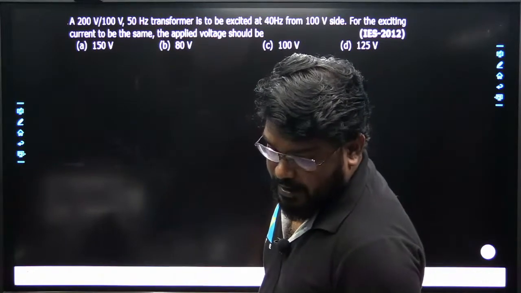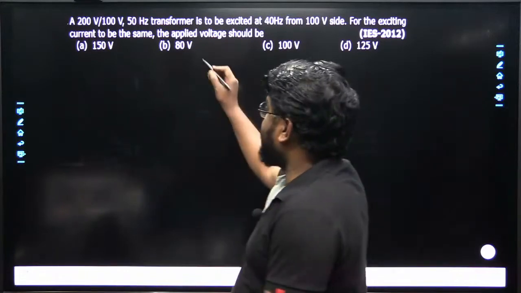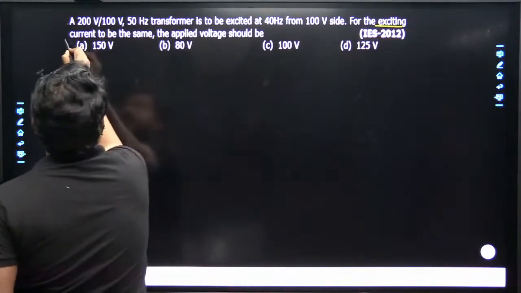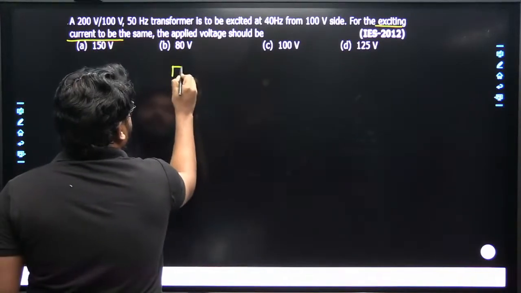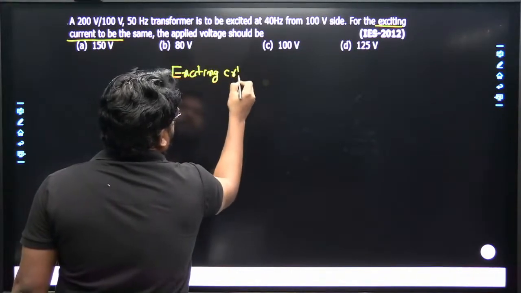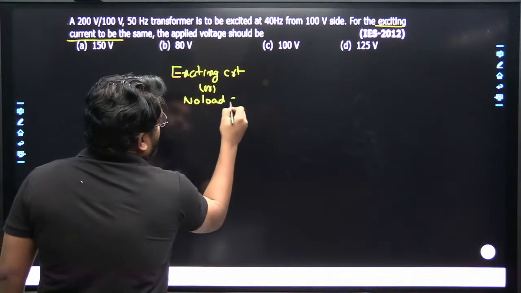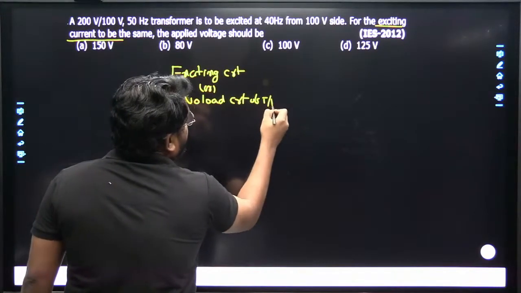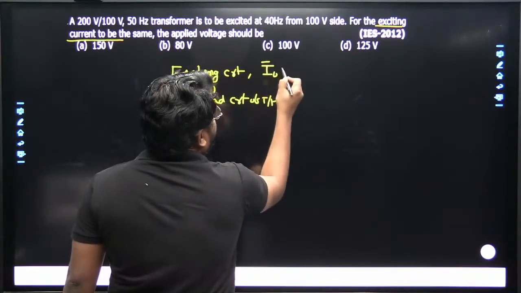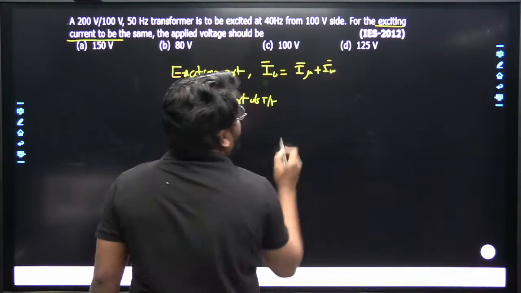Any other answers you got? Okay, see, what is the meaning of exciting current? There is a question here about exciting current. Exciting current is nothing but another name for the no load current of the transformer. This no load current I naught is always the magnetizing current plus the iron loss component of current.